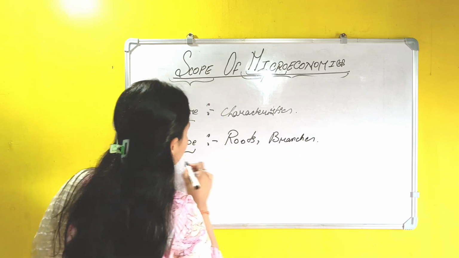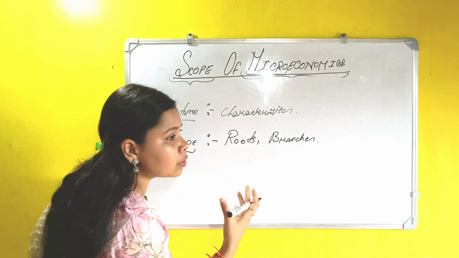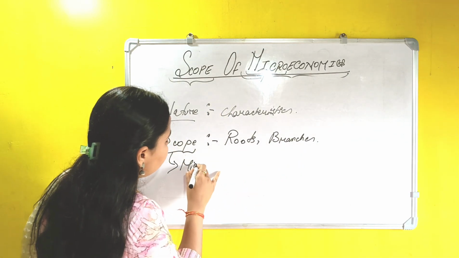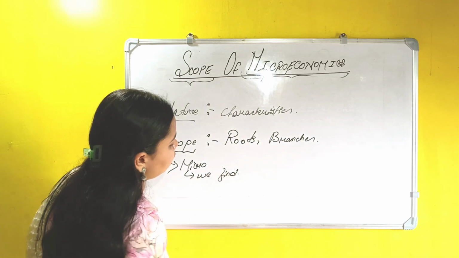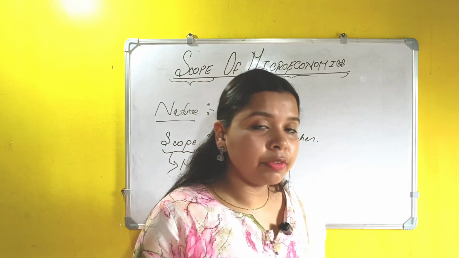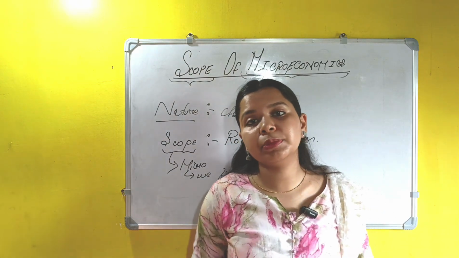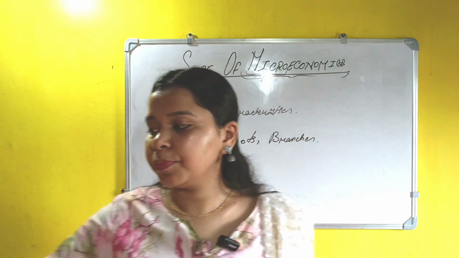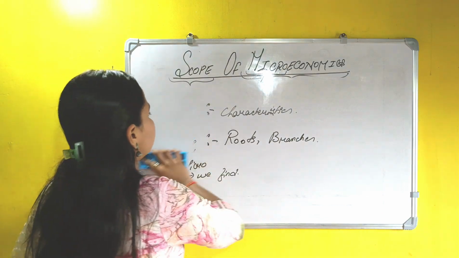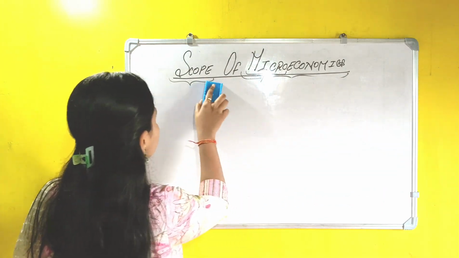That means where we can find microeconomics. Wherever we find microeconomics, that means it has its scope over that particular domain. Okay, fine. Now let's go to the direct answers from this point.